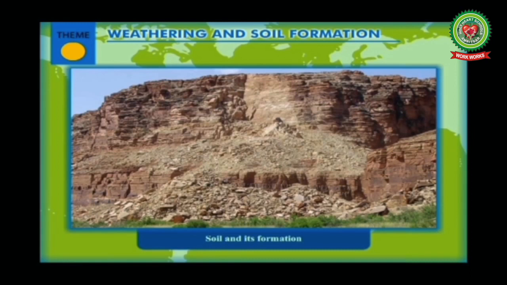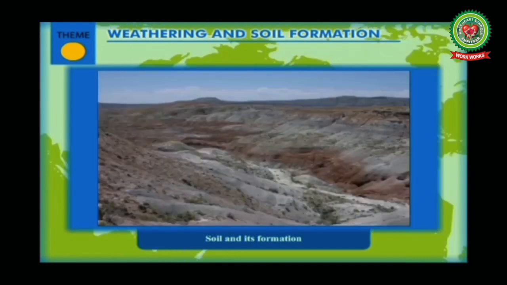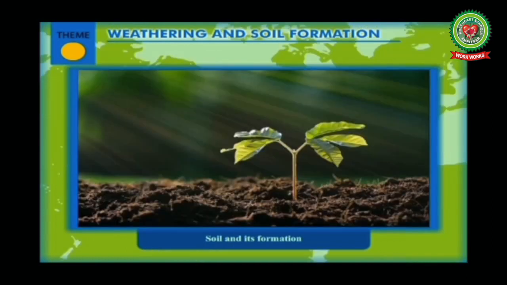Soil formation. Soil is formed from the weathering of rocks and minerals, the process of breaking down of large rocks into smaller pieces. These pieces are further divided into sand, silt and pebbles. Over a long period of time, this forms a thin layer of soil. Soil is needed to grow plants and trees and also for human survival.